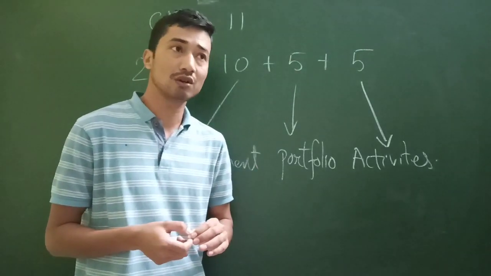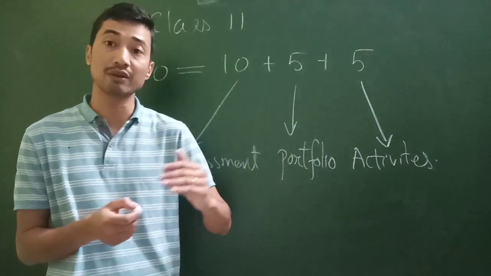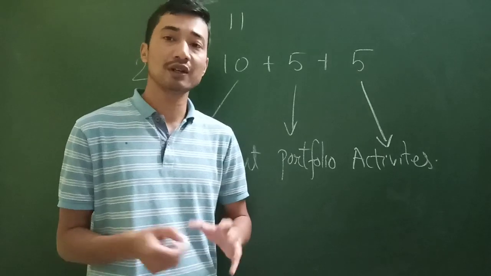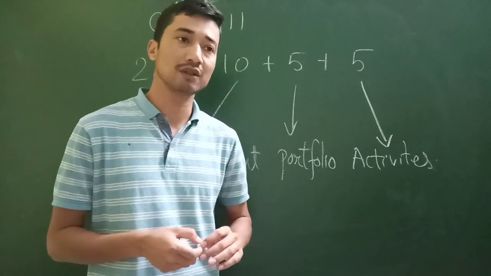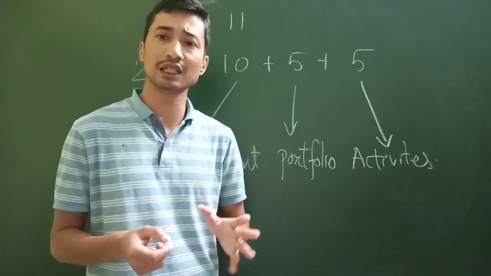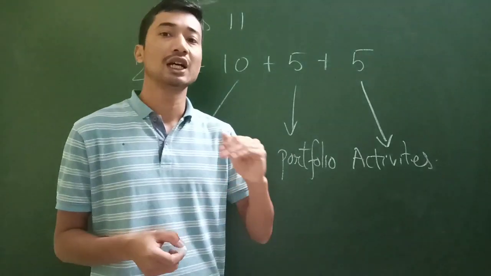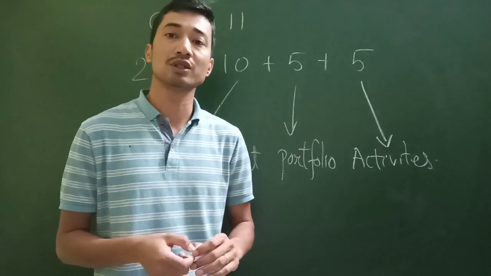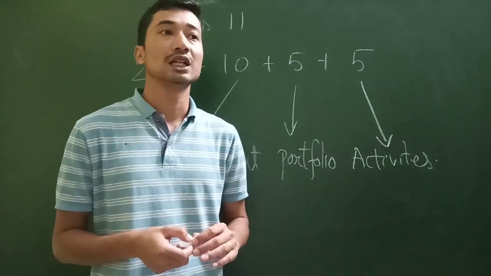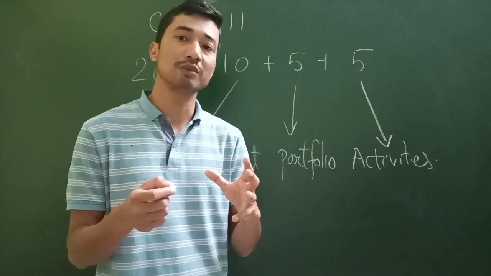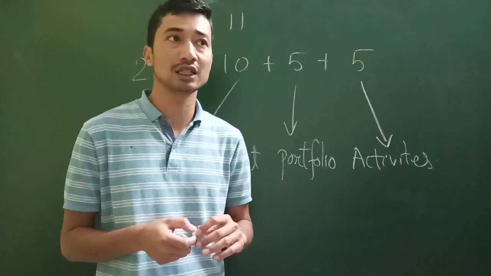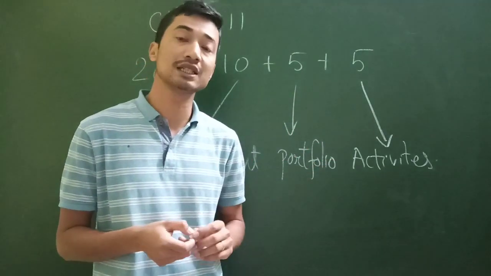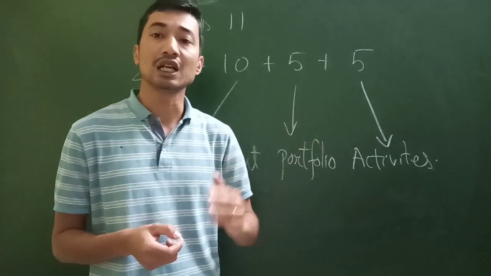some students actually who are not good in studies, but in the way they represent, maybe they are very good artists, maybe their writing is very good. Peer assessment also will be there. Your friends also will be given a chance, but generally this 5 marks, of course, I believe only teachers will be awarding, but maybe you can just interact with your peer group, with your friends also. So they will come up to a common conclusion, the teacher being the head, of course. Maybe you may not be very good in your studies also, but you are very impressive, you have very impressive writing skills, the way you write is very neat, very clean.